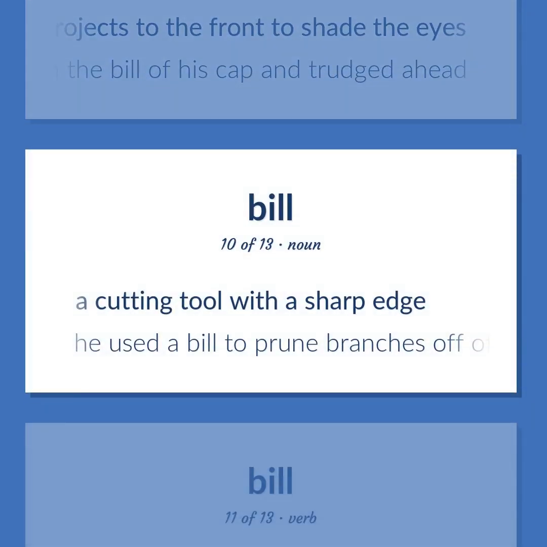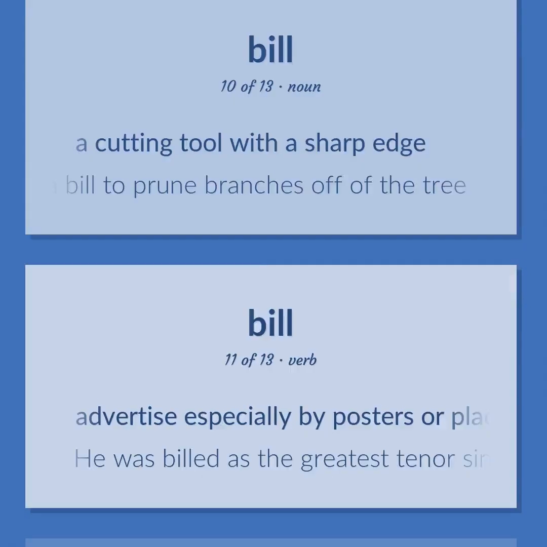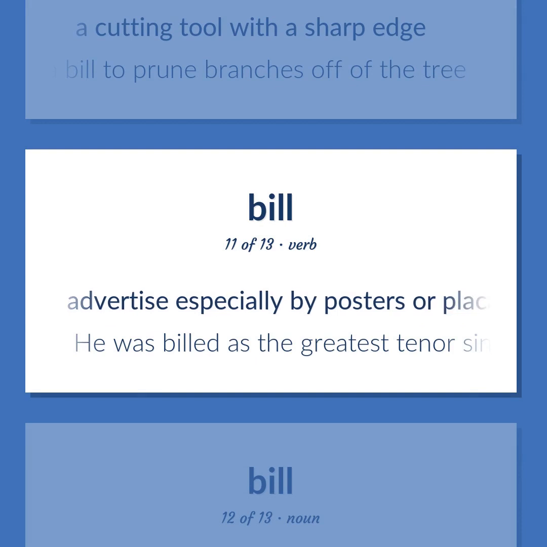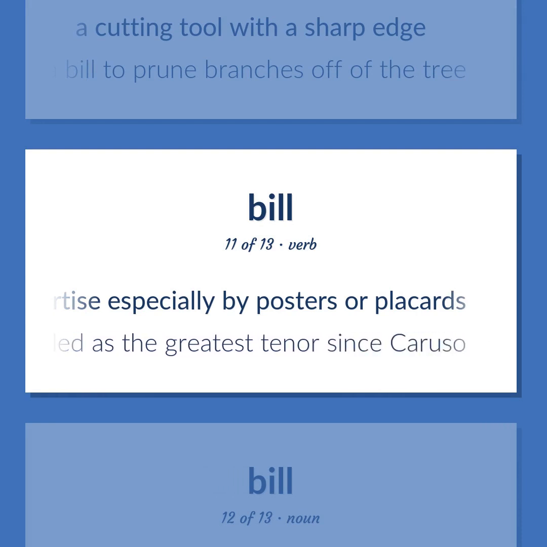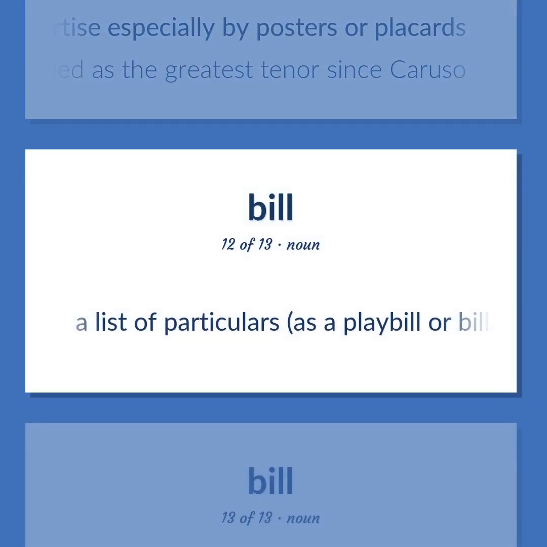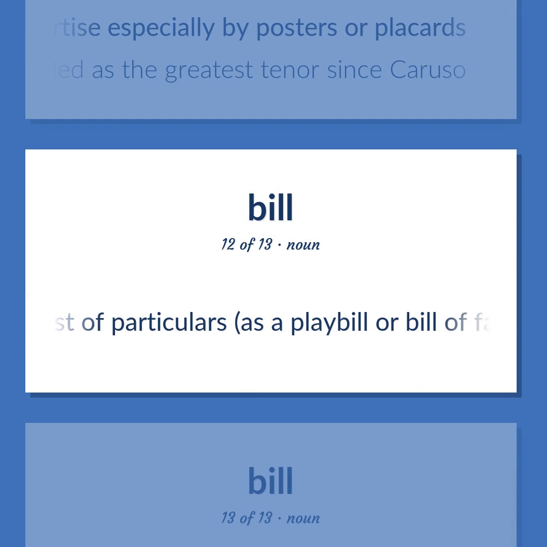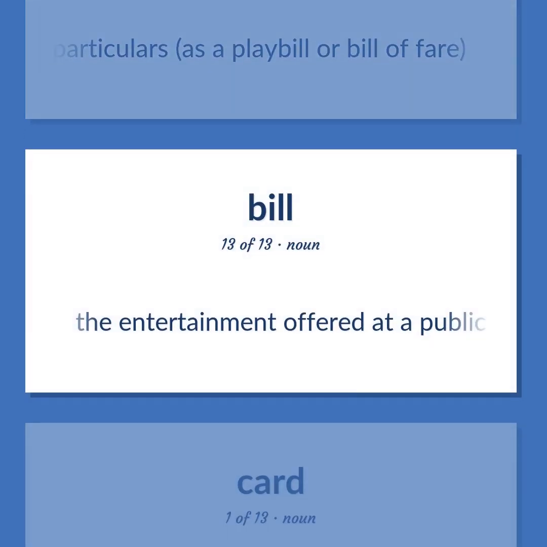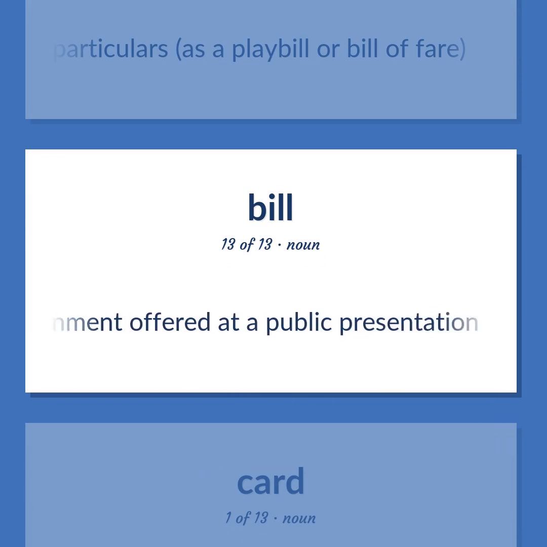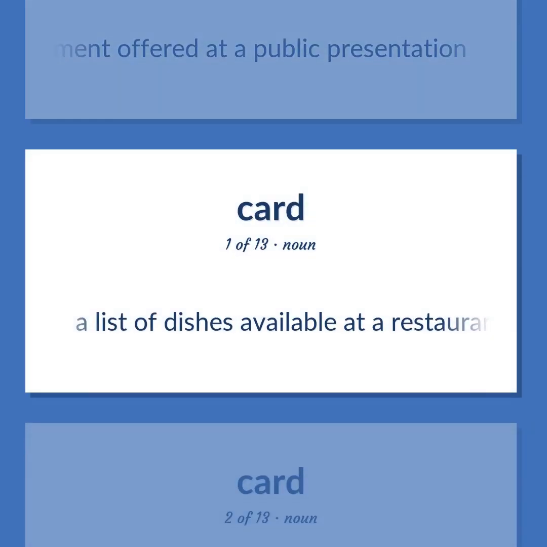A cutting tool with a sharp edge. He used a bill to prune branches off of the tree. Advertise especially by posters or placards. He was billed as the greatest tenor since Caruso. A list of particulars, as a playbill or bill of fare. The entertainment offered at a public presentation. A list of dishes available at a restaurant.